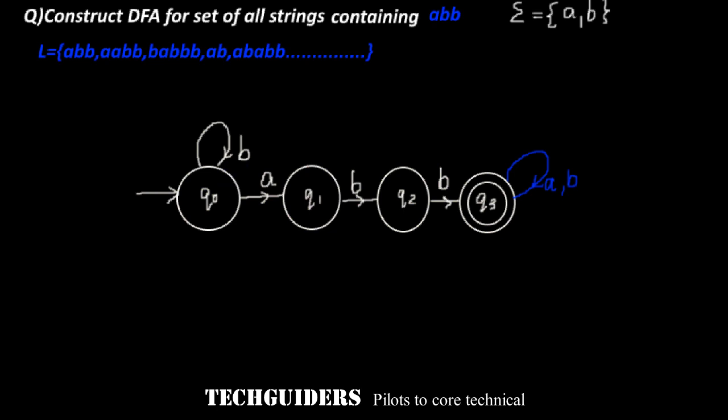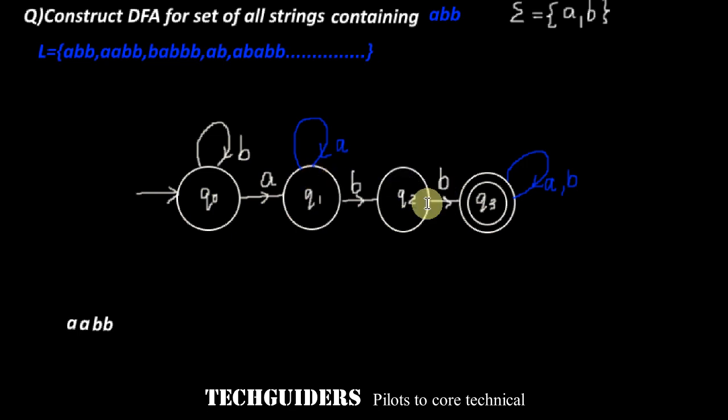Suppose we found an a and reached the state Q1, but instead of b, that a is followed by a again. Then what should we do? We should remain in the same state Q1, because Q1 is the state which remembers that a of the substring abb is found, because if this a is followed by a bb, then we should accept that string. So remain in the same state Q1, considering this a as the a of the substring abb. So in state Q1, as long as it sees a, remain in the same state itself.